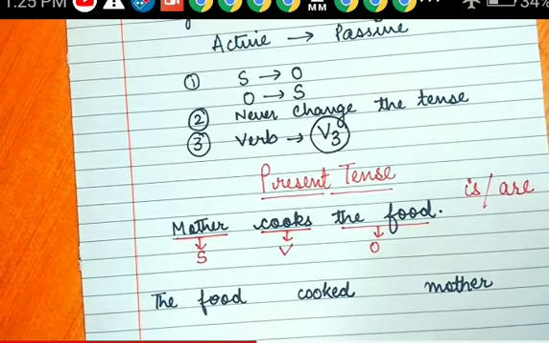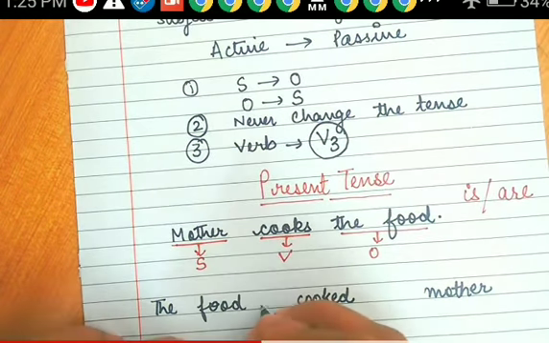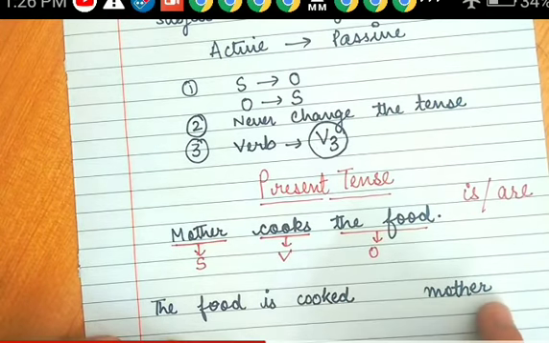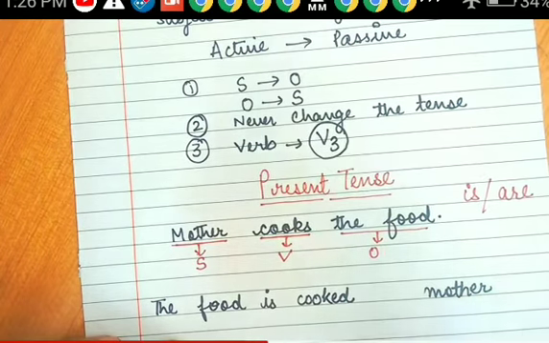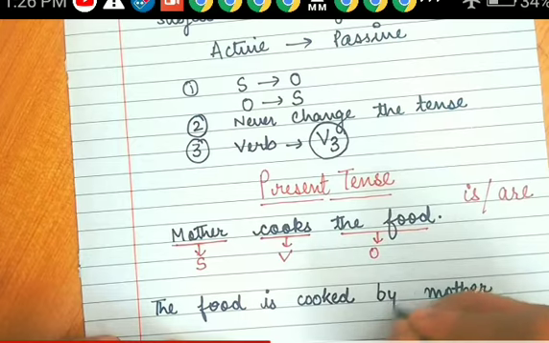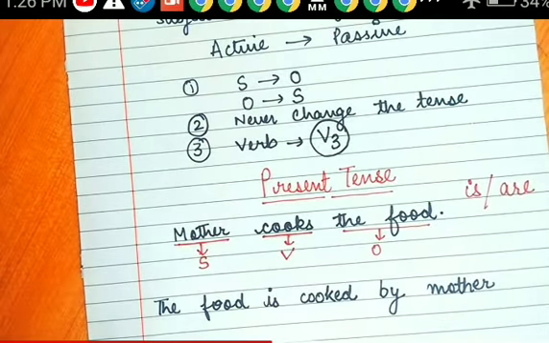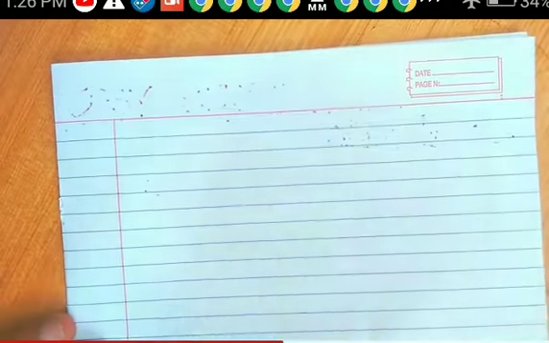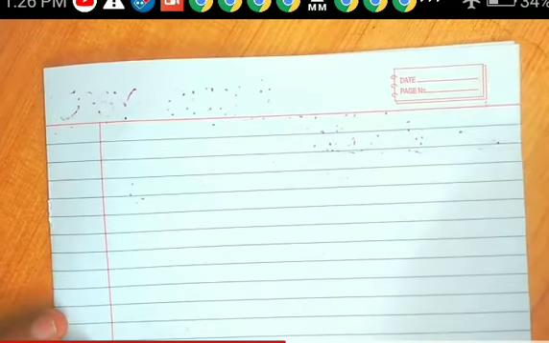Is is singular, are is plural. The food is singular, therefore is. The food is cooked by whom? By mother. Isn't it easy? We are changing the subject and object alternatively and changing the verb to V3, the third form of the verb.